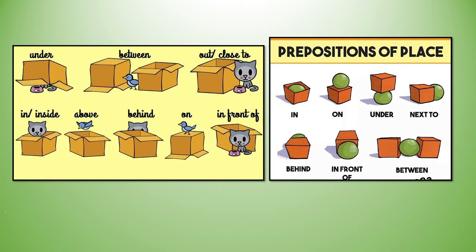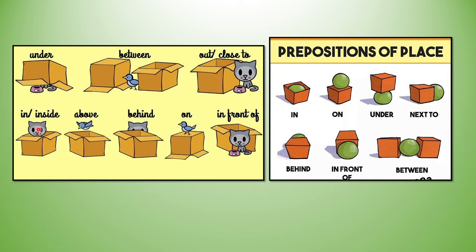Next. Now look here. This is mouse, cat. The cat is under the box. Now this is the bird. Bird is between two boxes. Now this cat is out of the box or close to the box?